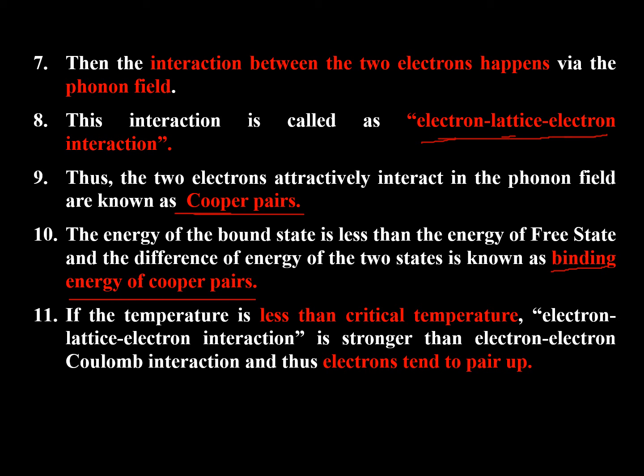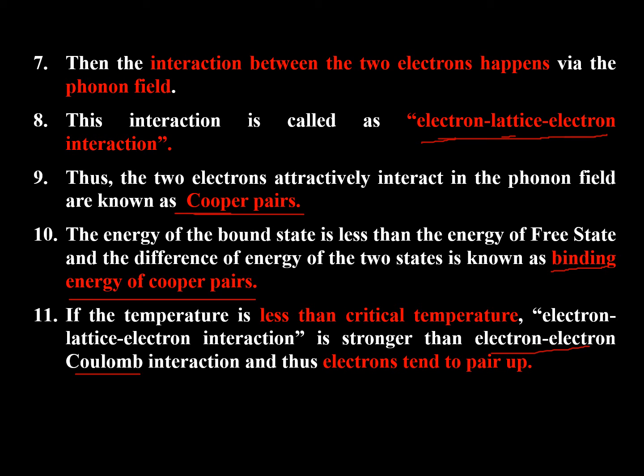If the temperature is less than the critical temperature, electron lattice electron interaction is stronger than the electron electron Coulomb interaction. So this pairing up is possible one and only at or below the critical temperature, not above that.